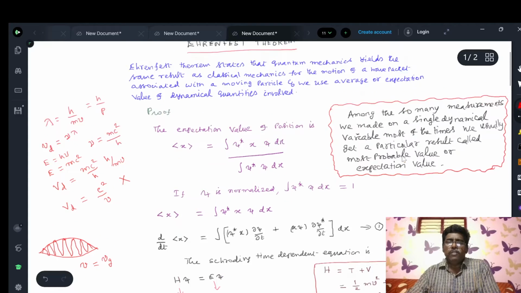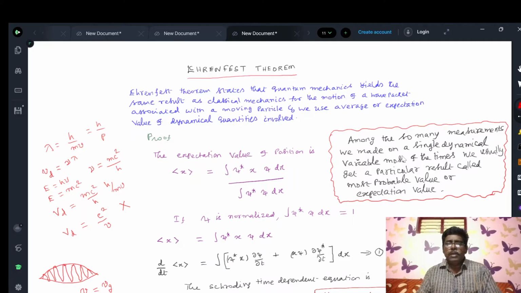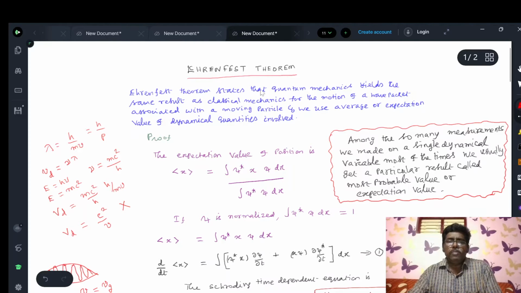Now, Ehrenfest theorem points out that the result of quantum mechanics is identical with the result of classical mechanics if you study the dynamical variable associated with the wave packet in terms of expectation value. That is the statement I have given here. Ehrenfest theorem states that quantum mechanics yields the same result as classical mechanics for the motion of a wave packet associated with a moving particle, if we use the average or expectation value of the dynamical quantities involved.